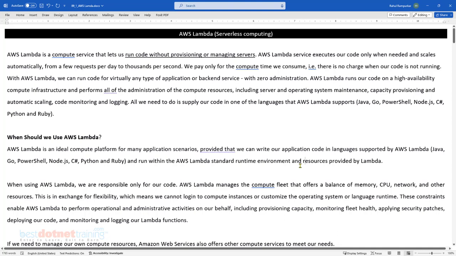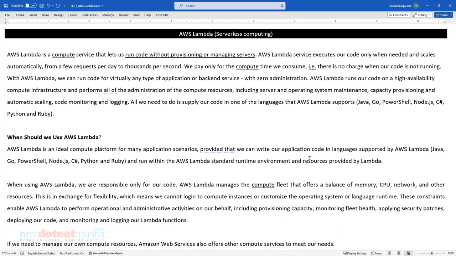Now mind you, and be careful here with that term called serverless. When we say serverless, it doesn't mean we don't need servers. Serverless simply means we don't provision or manage the servers. It is a cloud service provider which does that on our behalf.